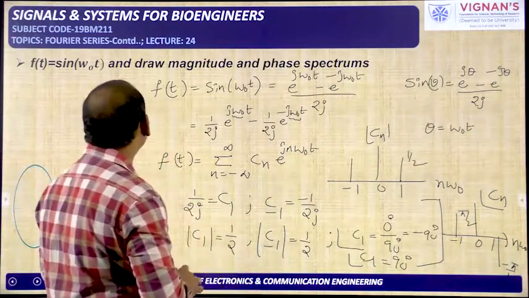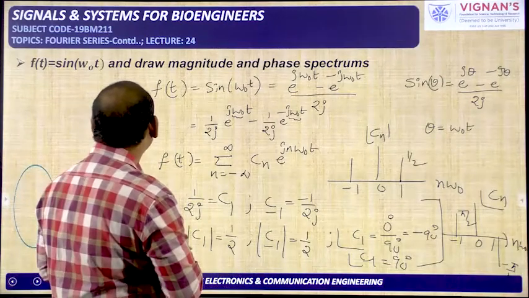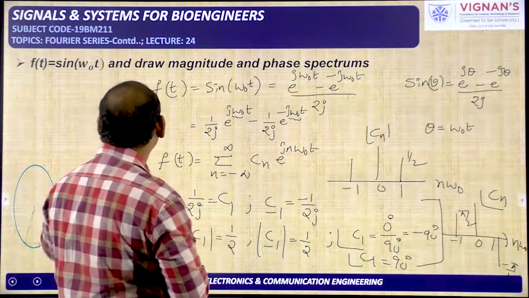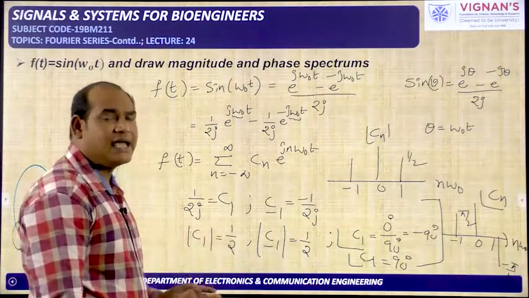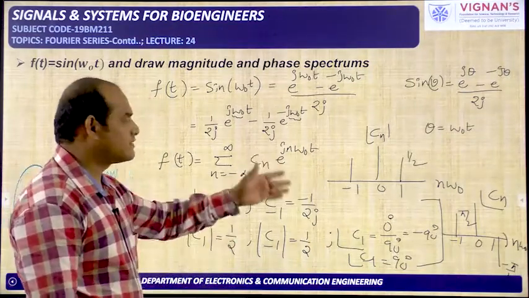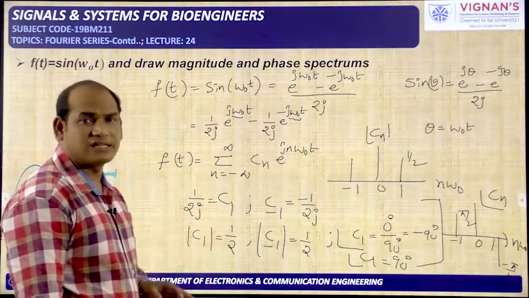So in this way we have written the exponential Fourier series for the given periodic signal, f of t is equal to sin of omega naught t, and we have drawn the magnitude spectrum and the phase spectrum for the given signal.